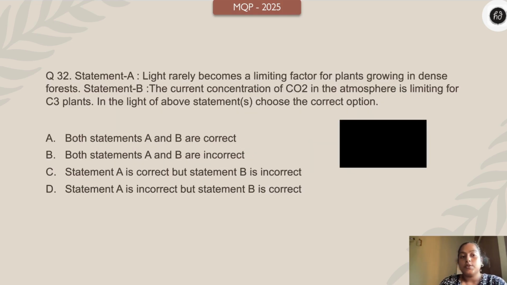Next question. Statement A: Light rarely becomes a limiting factor for plants growing in a dense forest. Statement B: The current concentration of CO2 in the atmosphere is limiting for C3 plants. In the light of the above statement, choose the correct option. Statement A and B are correct, A and B are incorrect, A correct, B wrong, A incorrect, B correct. Your time starts 3, 2, 1 right now.